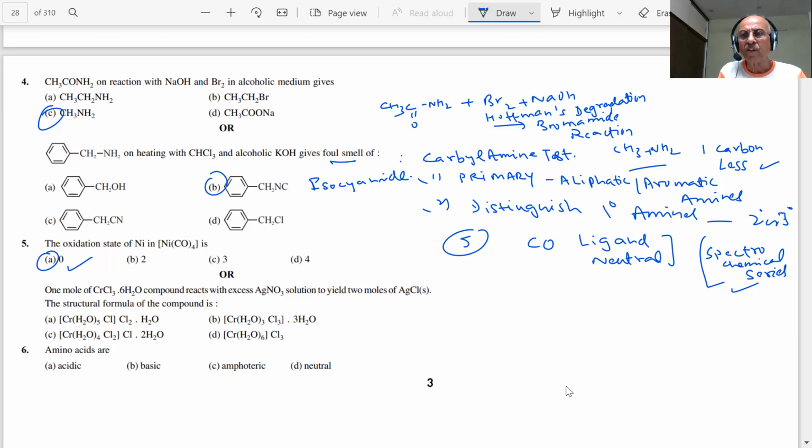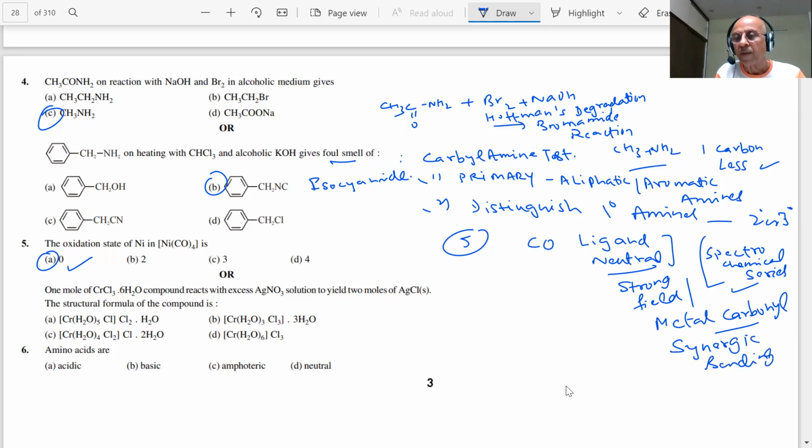What type of ligand was this CO? It is a neutral ligand, that we have already written. It was a strong field ligand. And there are compounds of metal with CO, students. Metal carbonyls have been dealt with in NCERT also. Questions are usually asked on that. The bonds become very strong, students. What we call synergic bonding. Back bonding takes place, students.